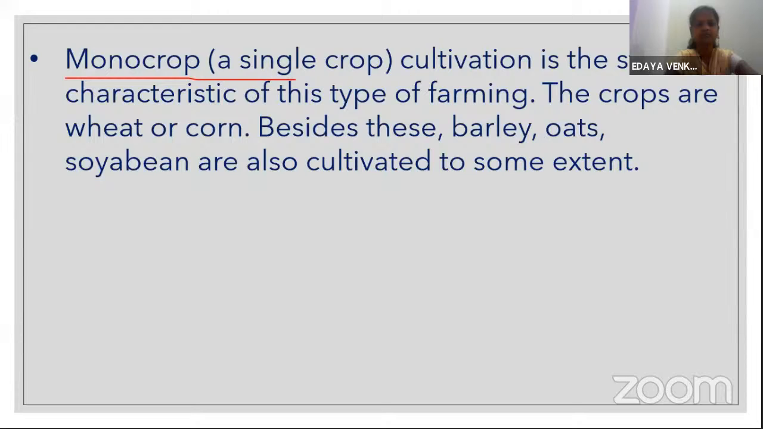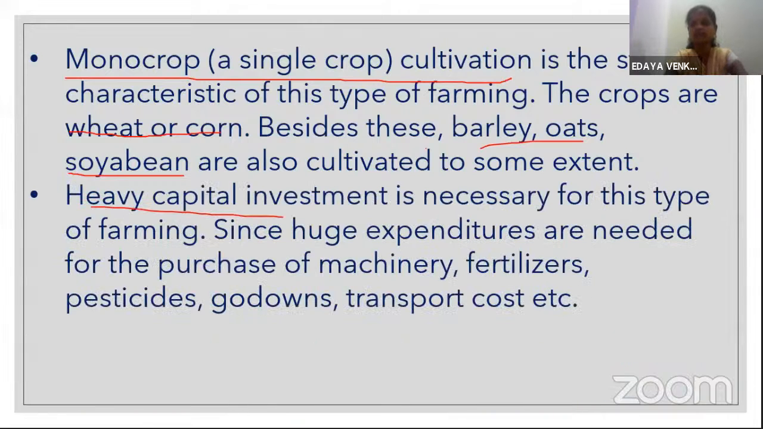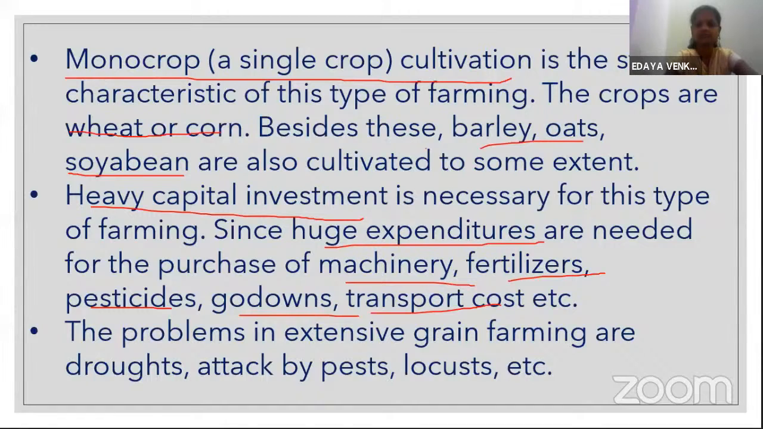So monocrop, that is single crop cultivation, is a striking characteristic of this farming. The crops are wheat or corn. Besides these, barley, oats and soya bean are cultivated to some extent. Heavy capital investment is necessary as the farm is much bigger. So heavy capital investment is required since huge expenditures are needed for purchase of machinery, fertilizers, pesticides, godown facilities, and transport costs are also much more in extensive grain farming.